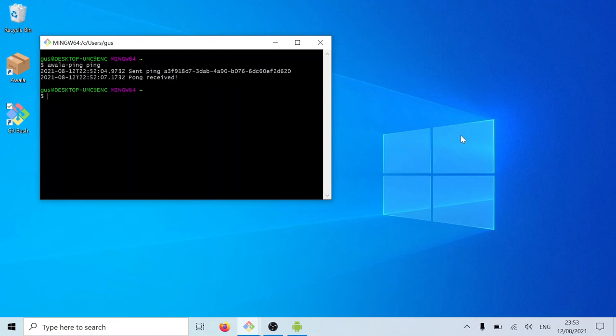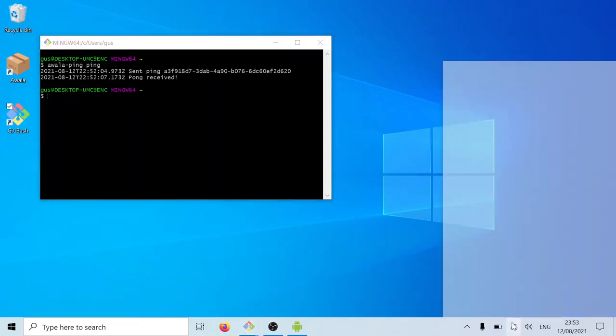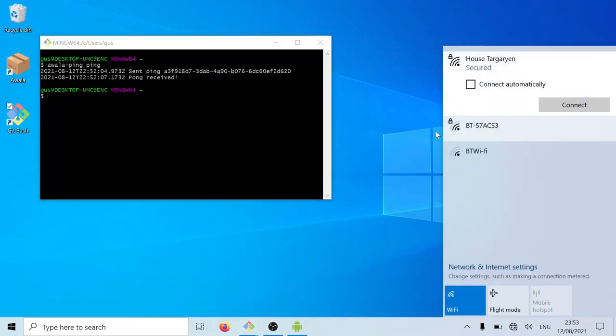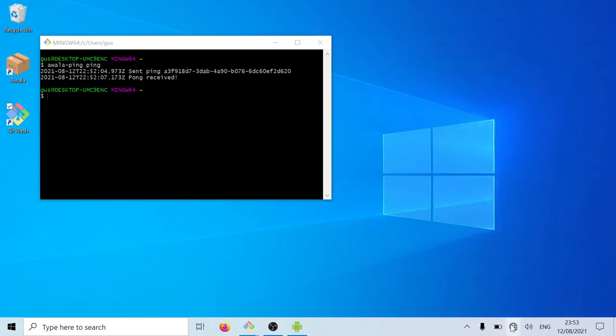So with that in mind, now let's test the situation where we don't have access to the internet. So I'll disconnect from my network and I'll try to send another message to the internet. As we can see, the app is able to send the message to Awala, but we're not getting anything back, and we know why.